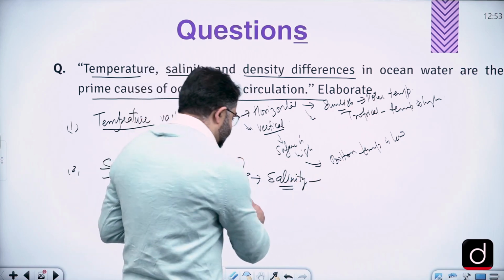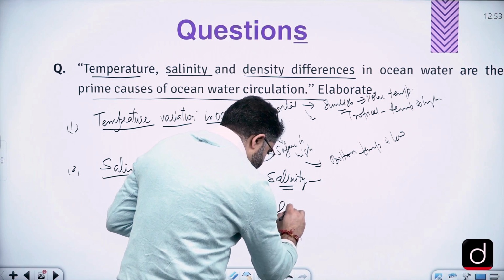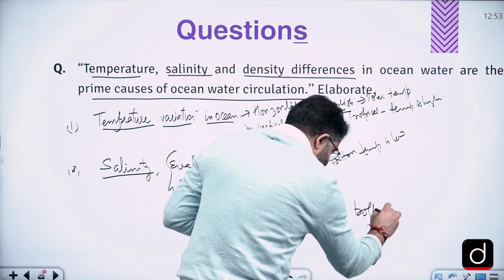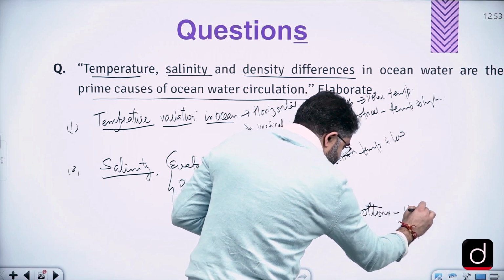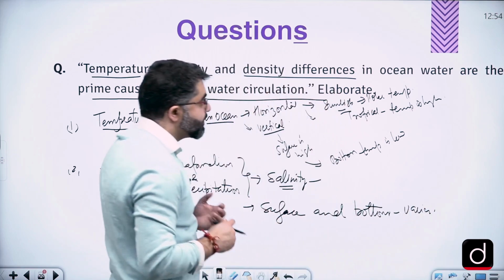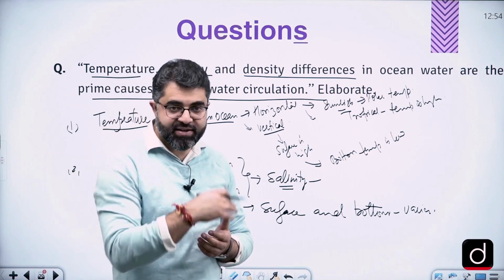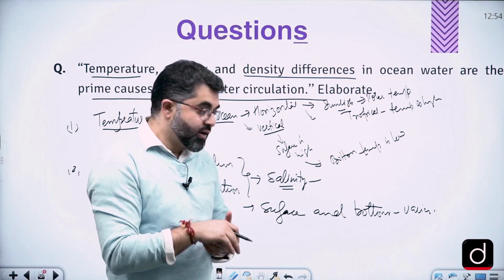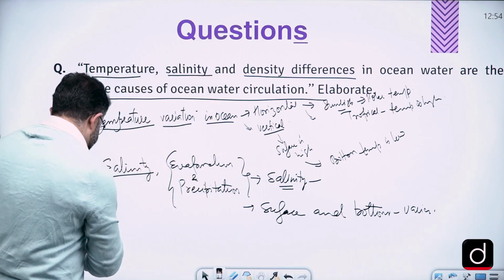And also the surface salinity and bottom salinity. There's variation between the surface and bottom salinity, right? Because of that variation, there is density difference.